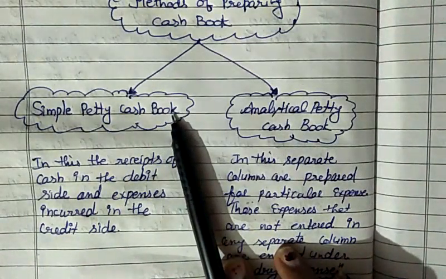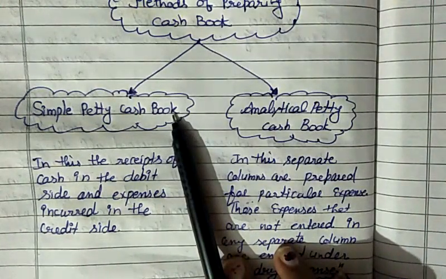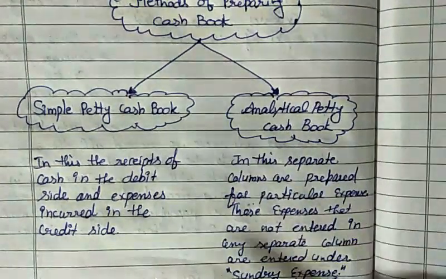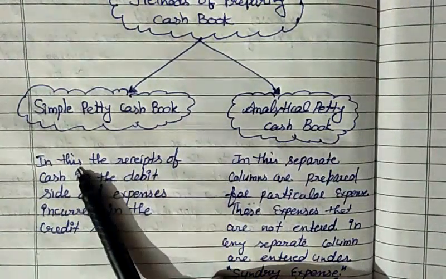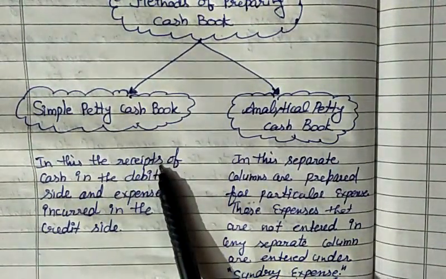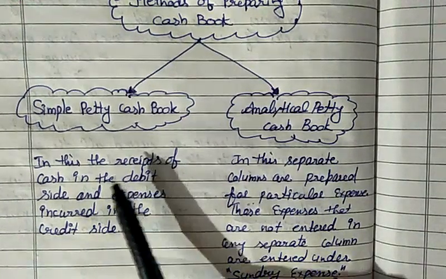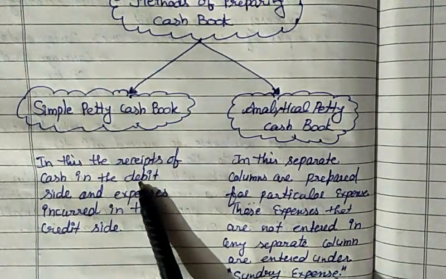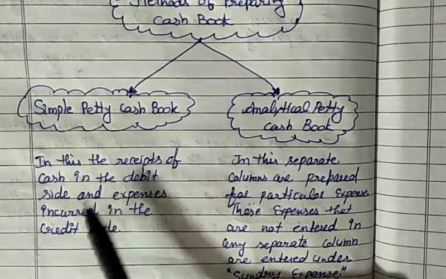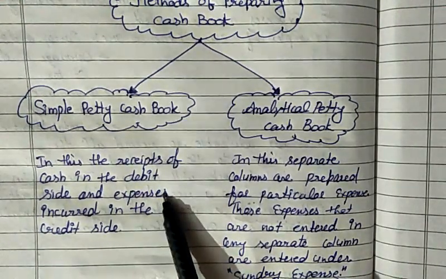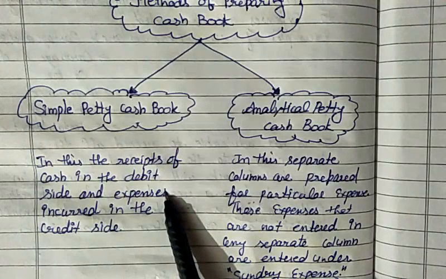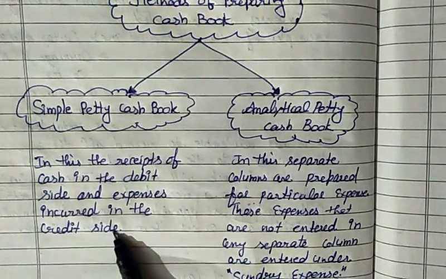The left hand side is the debit side and the right hand side is the credit side. The amount given to the petty cashier at the start of a month is recorded on the debit side of the petty cash book, and the expenses incurred by the petty cashier throughout the month or week are recorded on the credit side.